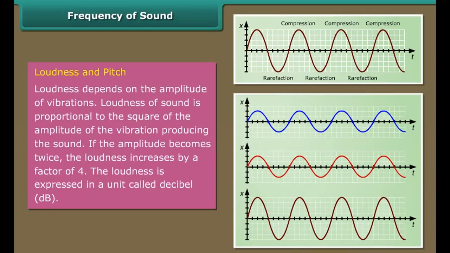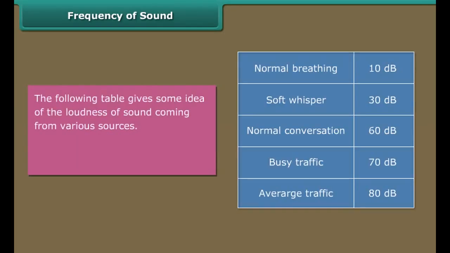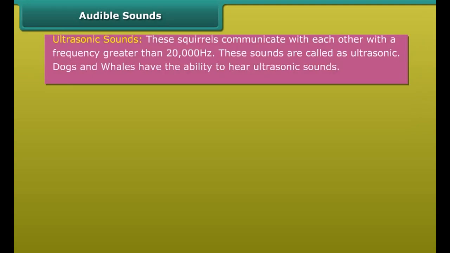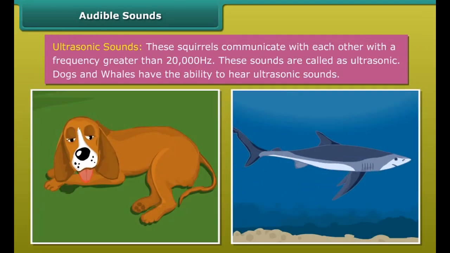Amplitude, time period, frequency. Amplitude. Amplitude of the sound is nothing but the loudness, or the amount of maximum displacement of the particles while the sound is produced. When the amplitude of the vibration is large, the sound produced is loud. When the amplitude is small, the sound is feeble. Frequency of sound. The number of oscillations per second is called the frequency of the oscillation. Frequency is expressed in terms of hertz.